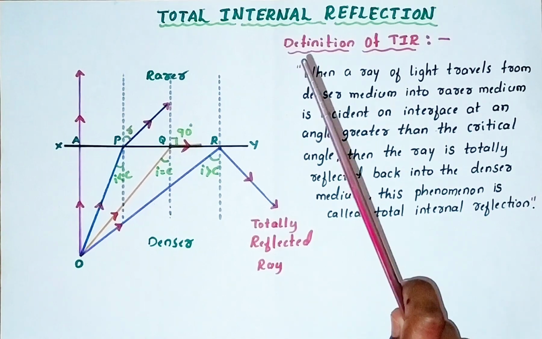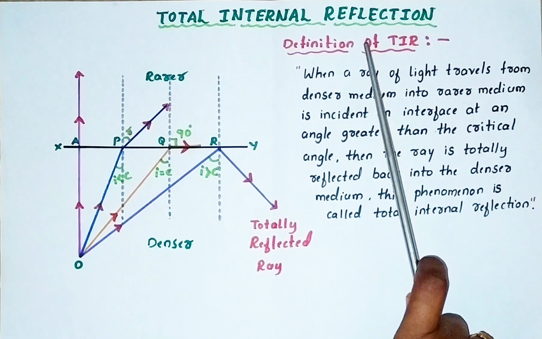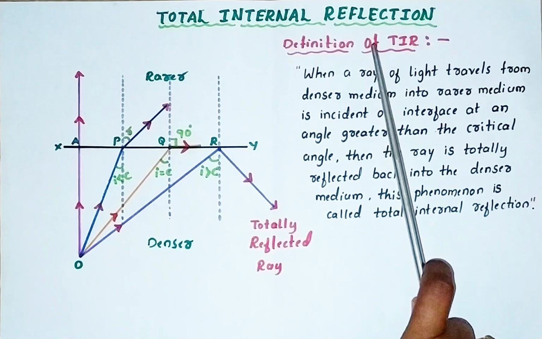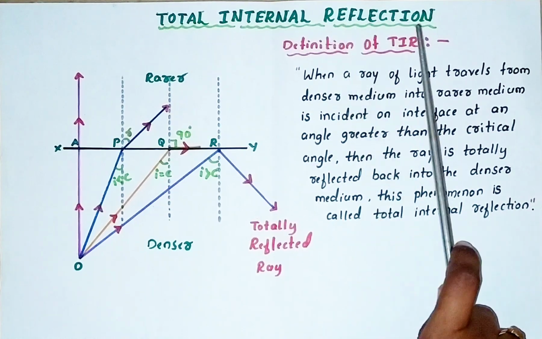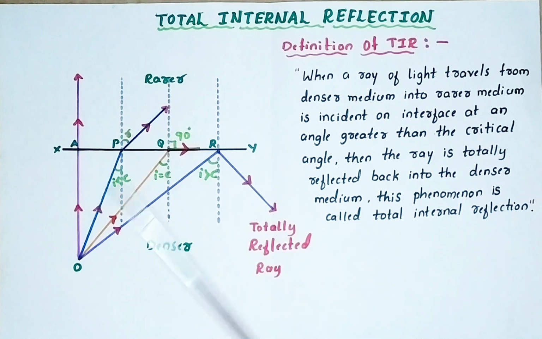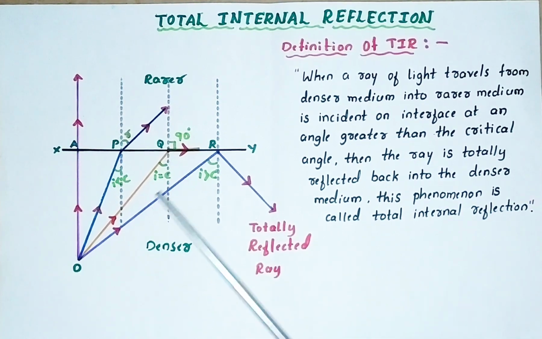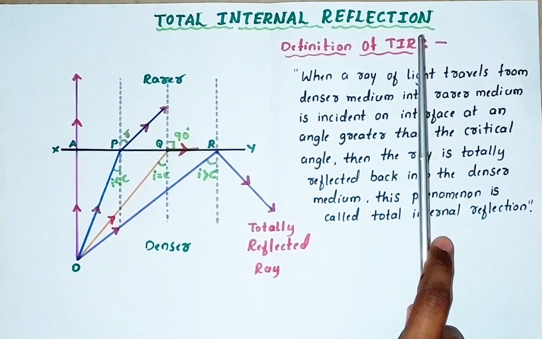In reflection of light, only part of the light is turning back, but in TIR, the complete ray of light is turning back to the same medium. To understand total internal reflection, observe the ray diagram. First we will understand everything related to the ray diagram, then we can move towards the definition of TIR.